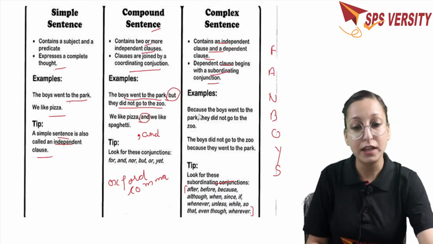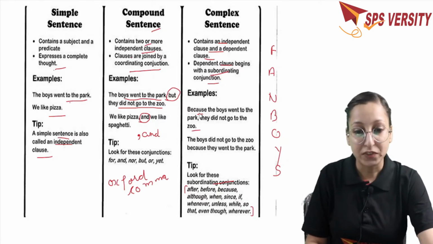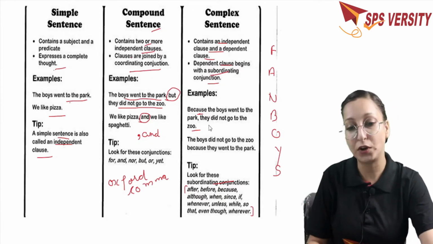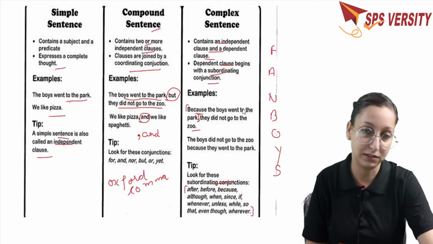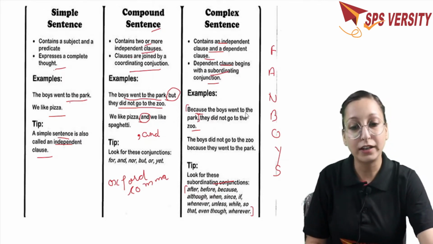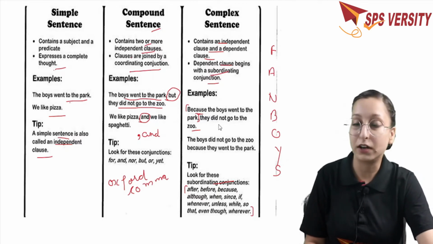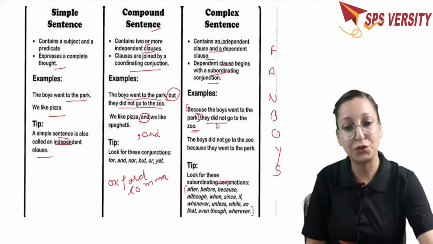For example, because the boys went to the park, they didn't go to the zoo. Suppose "because the boys went to the park" is written alone. This clause is written alone here. We don't have "they didn't go to the zoo." So this clause is not making a complete sentence here. This is not complete in itself. This clause has to be dependent on the other clause. Here it is. Right, so this is the thing that you have to keep in mind.